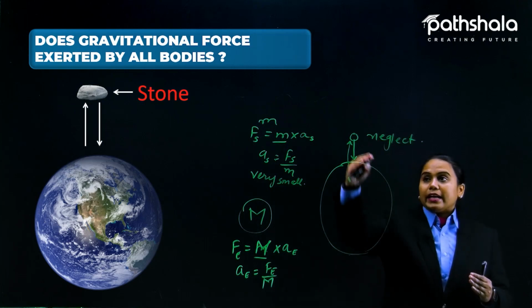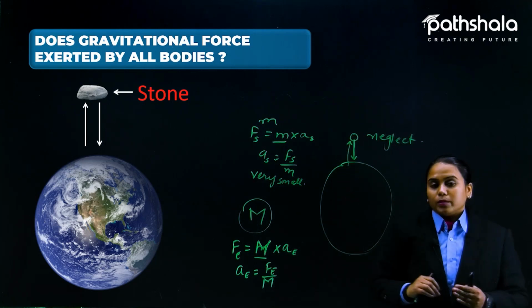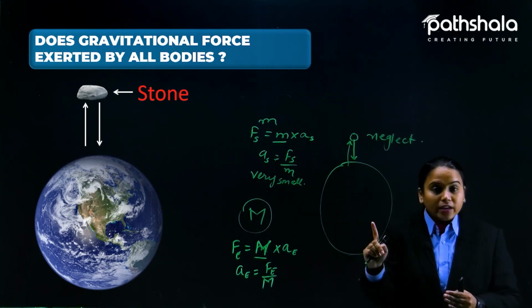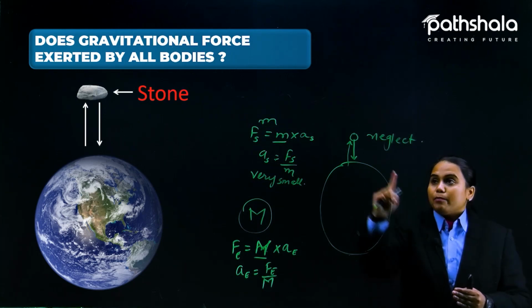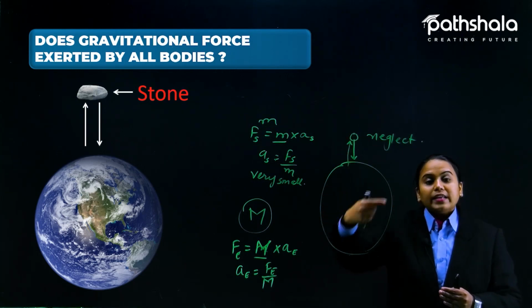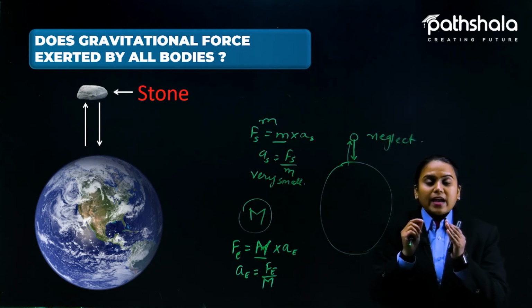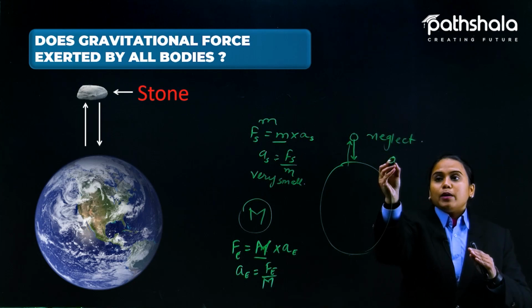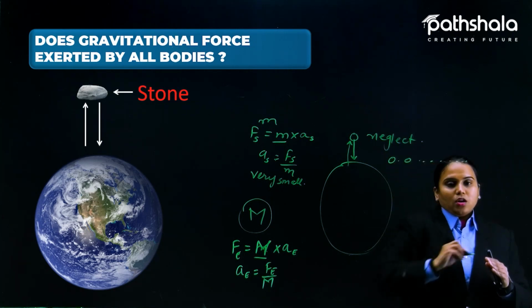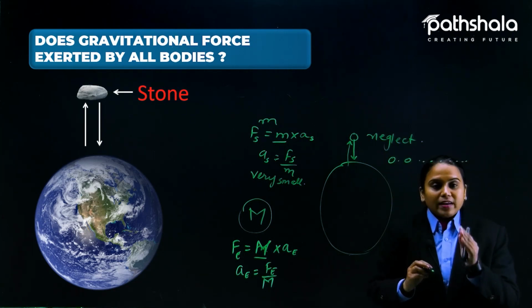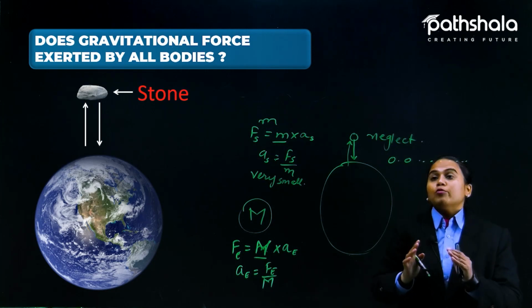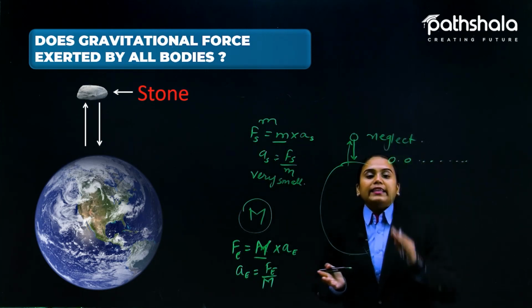Now we can see the stone immediately falling on planet Earth, but again I am saying, we cannot deny the stone is also attracting the Earth, but that is so little that you would have to take the decimal point value up to crores. That is a very less value, so we can neglect that thing.